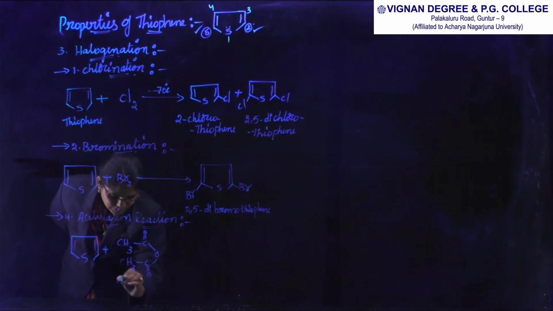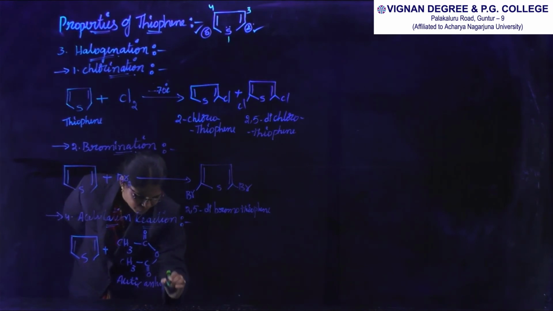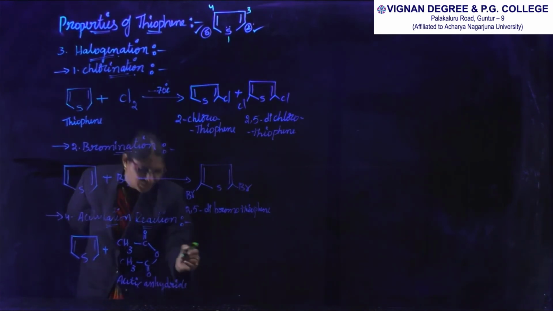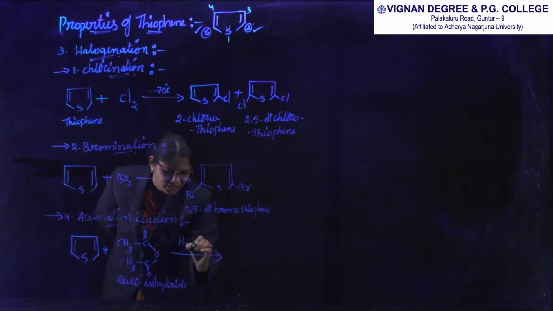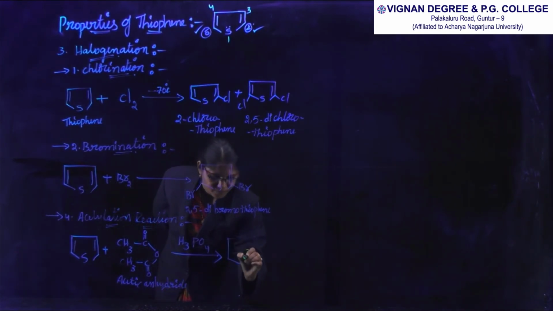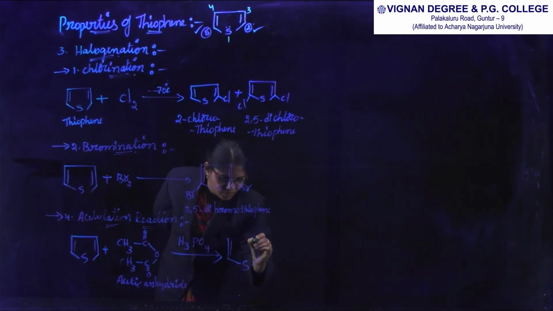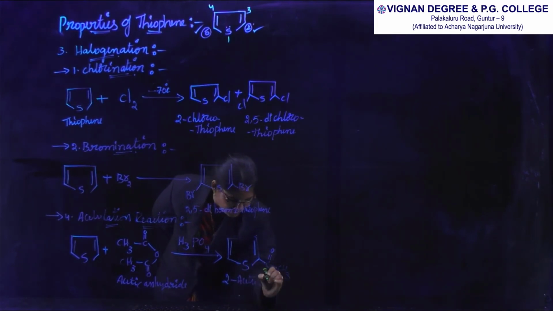This is acetic anhydride. In presence of phosphoric acid, that is H3PO4, it is converted into the product with C double bond O CH3. This is called 2-acetyl thiophene.